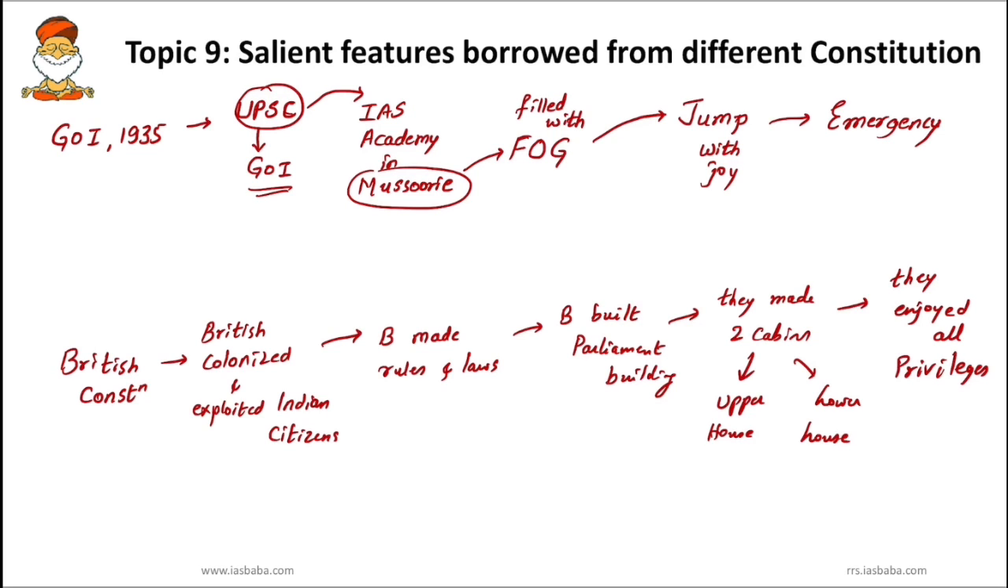And since it is foggy, the visibility will be low. So if you jump here and there, obviously you will land into an emergency. So how do we relate it with the features? The first one, Government of India Act 1935, relates to UPSC.